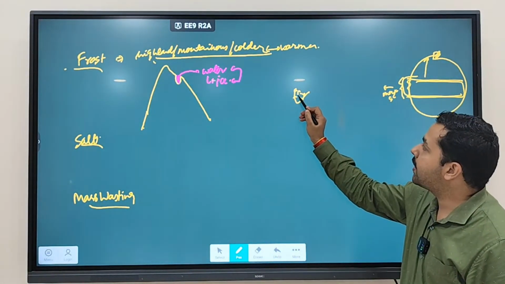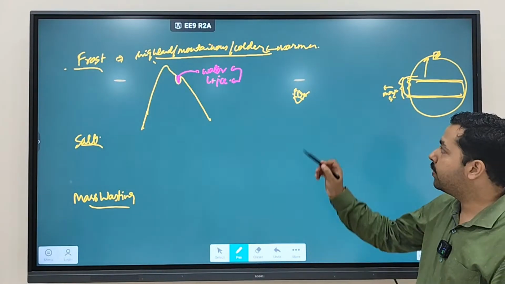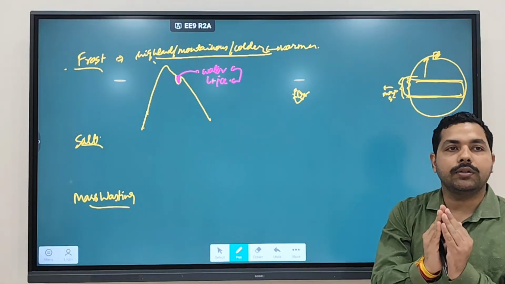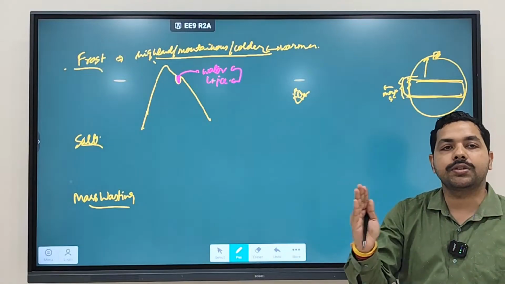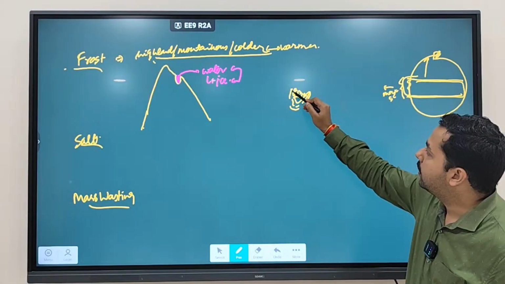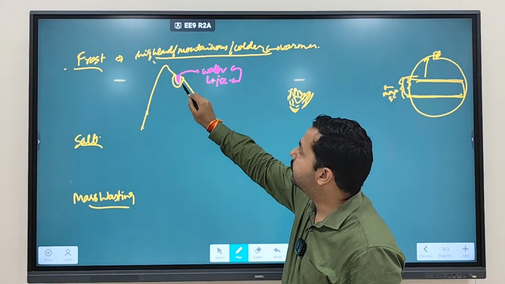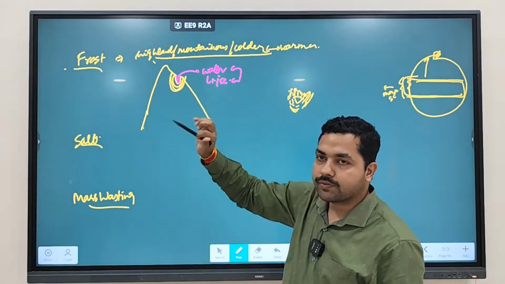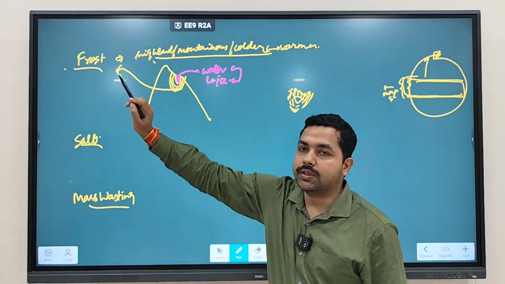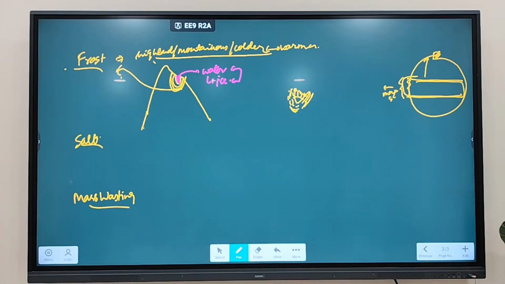When contraction is happening, it is not going to put pressure on the sides of the rocks. Clear? So over a period of time, because of this continuous pressure, expansion and contraction will lead to widening of this hole. This hole will get widened further, and this type of weathering is referred to as frost weathering.